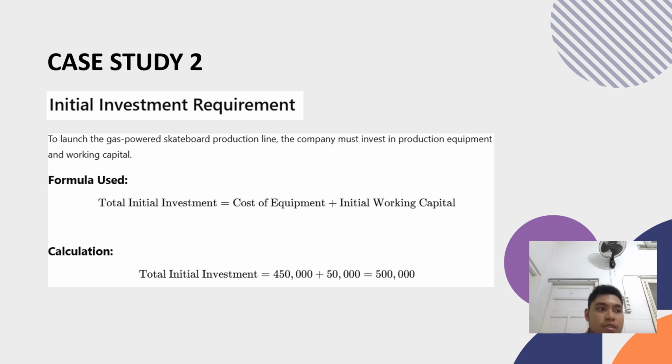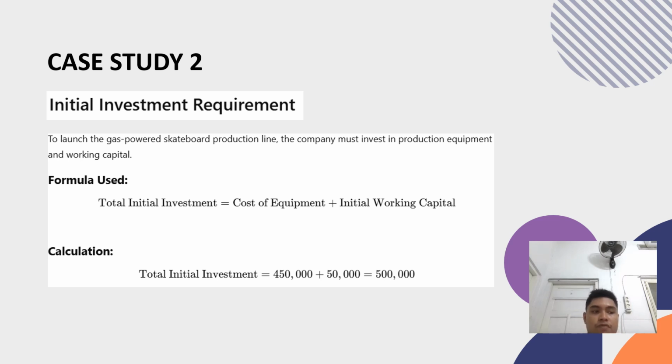This is the formula used. The calculation: production equipment $450,000, net working capital $50,000. Total initial investment is $450,000 plus $50,000, $500,000.